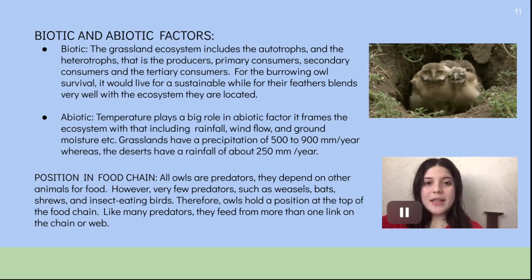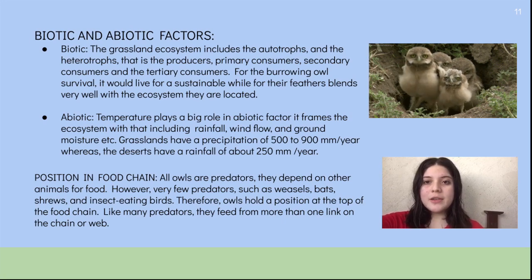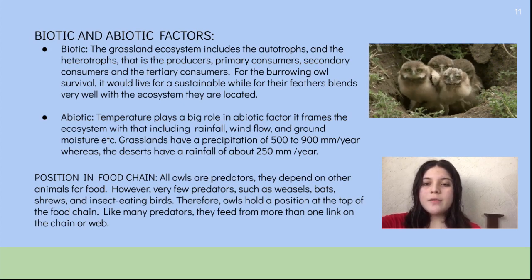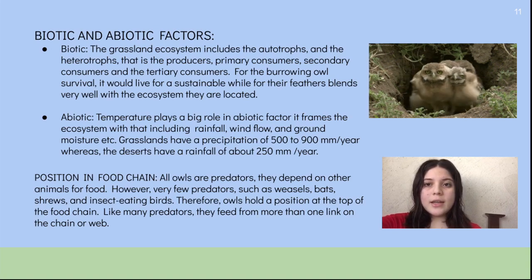Biotic factors. The grassland ecosystem includes the autotrophs and the heterotrophs, that is, the producers, primary consumers, secondary consumers, and tertiary consumers. For the burrowing owl's survival, it will live for a sustainable while, for their feathers blend very well with the ecosystem they are located in.